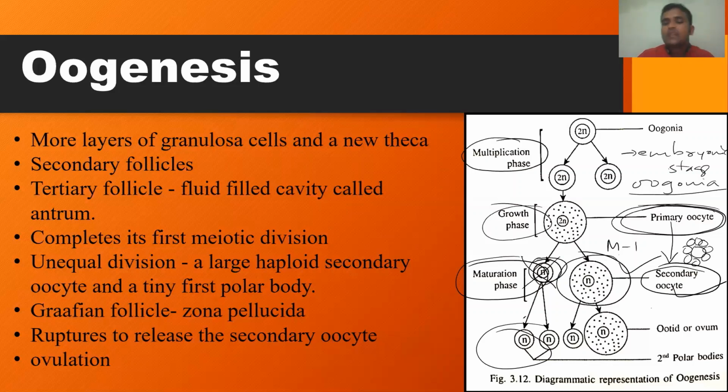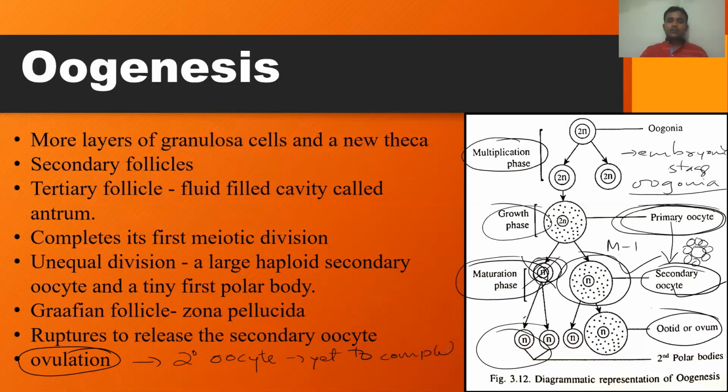The secondary oocyte then completes the second meiosis, and the second meiosis leads to the formation of the ovum. But as I told earlier, in case of human beings, during ovulation, there is a release of a secondary oocyte. Secondary oocyte means it is yet to complete the second meiosis.